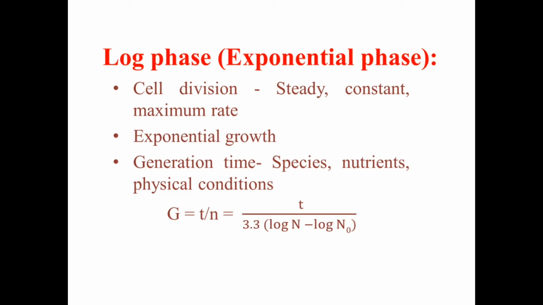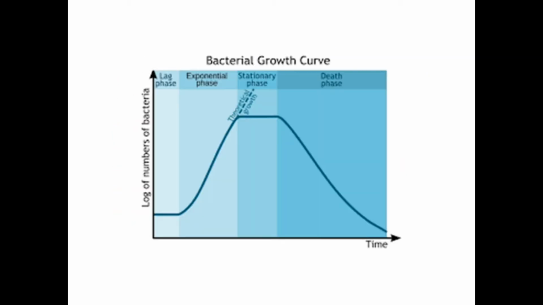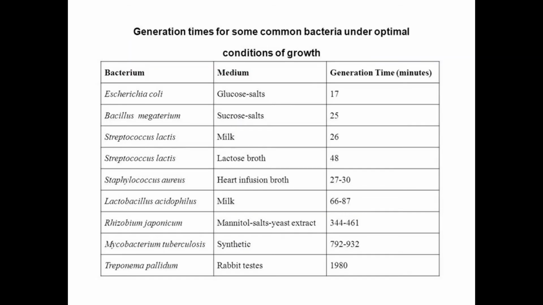This generation time depends, as I told you previously, first on the species of the bacteria, second on the nutrients which are provided, and third on various physical conditions like pH, temperature, light, and others. Oxygen could also influence the growth of bacteria. So these are some factors which can influence the generation time of a bacteria. We have also seen in this table that different bacteria have different generation times.